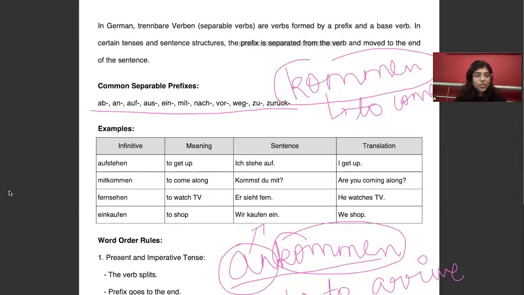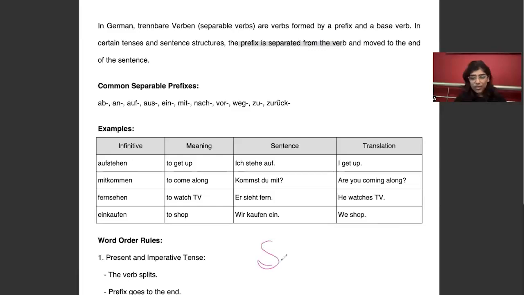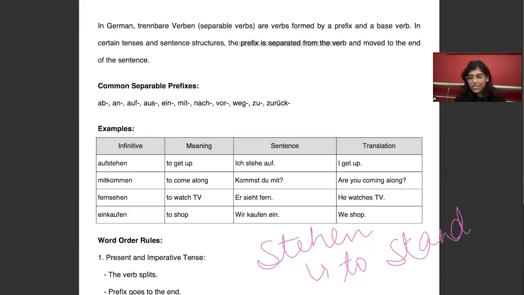Now we all know what stehen is. Stehen means to stand. Now, if I put auf before it, aufstehen, it's a new verb altogether in which the base word is stehen and auf is a prefix. So aufstehen means to get up.